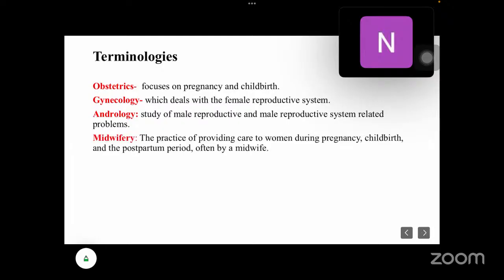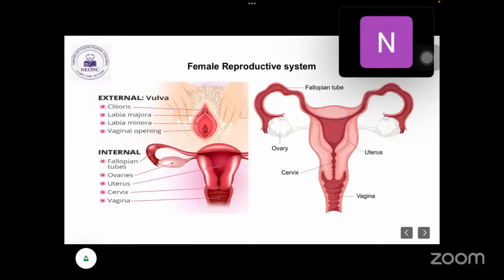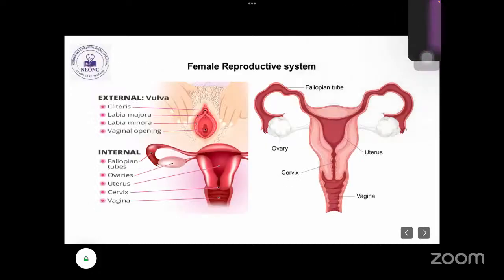And midwifery is the practice of providing care to women during pregnancy, childbirth, and the postpartum period, often by a midwife. Let's see the basic things first, that is the female reproductive system. There is an external and an internal reproductive system. The external includes the vulva, which has the clitoris, labia majora, labia minora, and the vaginal opening. The internal organs are the ovaries, fallopian tubes, uterus, cervix, and the vagina.